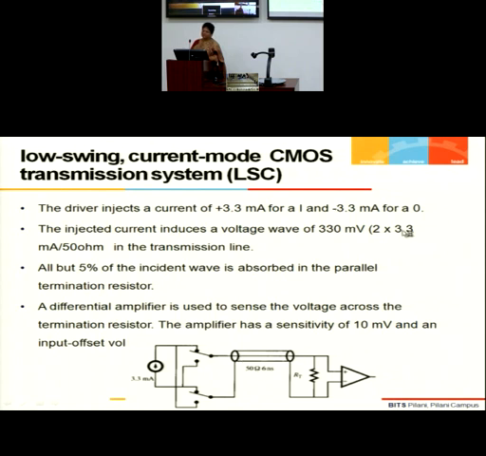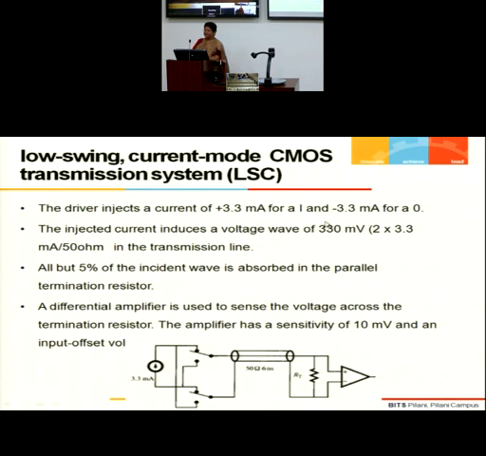So the pulse change from 0 to 1 is as if you are giving a total current of 6.6 milliampere, from minus 3.3 milliampere to plus 3.3 milliampere. That means by default, my detection threshold is 0 ampere. Here you can see it is a kind of bipolar signaling I am choosing, whereas in the case of voltage mode, it is unipolar signaling you are using.